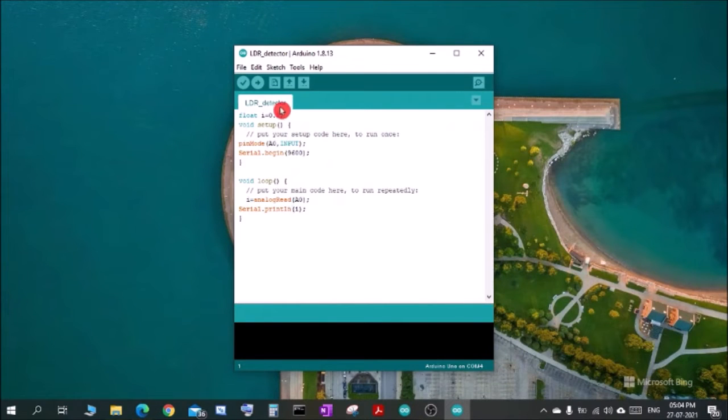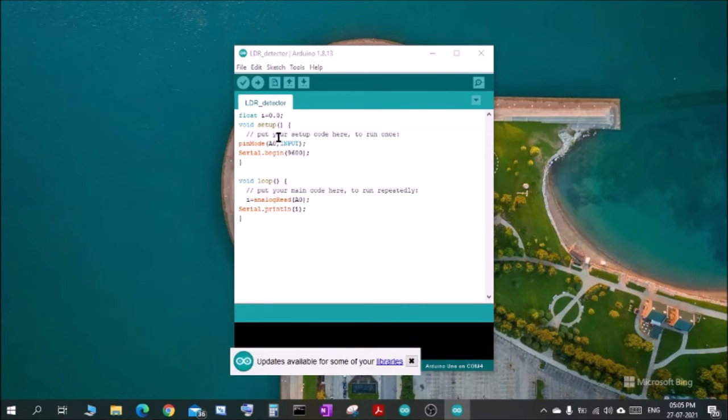In this program I have just declared a float variable I, which corresponds to the intensity of light that will fall over the LDR surface, and I have given the initial value 0.0 here.